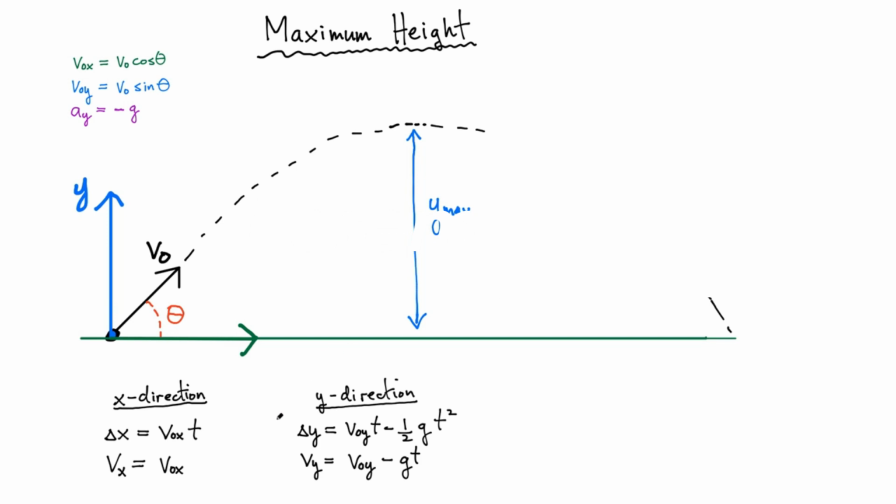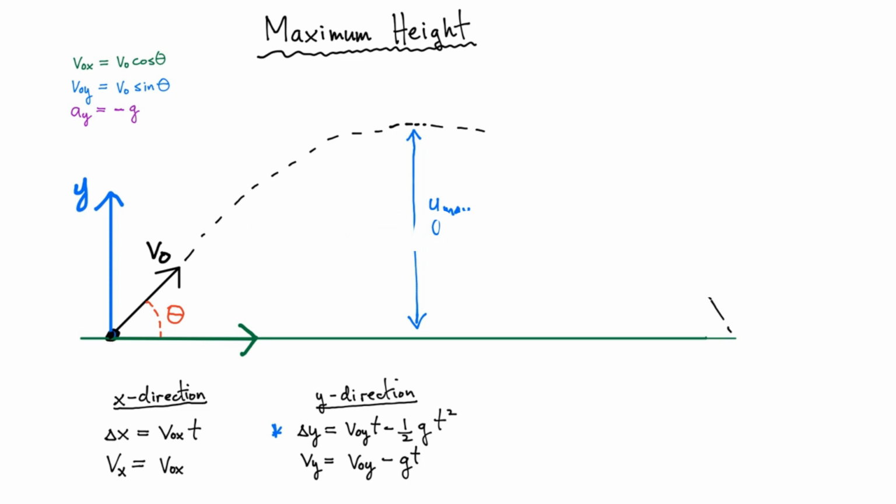Well, we have an equation down here. This tells me the y displacement. So let's substitute that value there. The y displacement is my initial velocity times time. Let's substitute the value of the initial velocity. That's v naught sine theta multiplied by time minus 1/2 little g times t squared. This tells me the height at every single time. If I substitute 0 here for time, I get 0. So yeah, that's because I started right here on the ground.